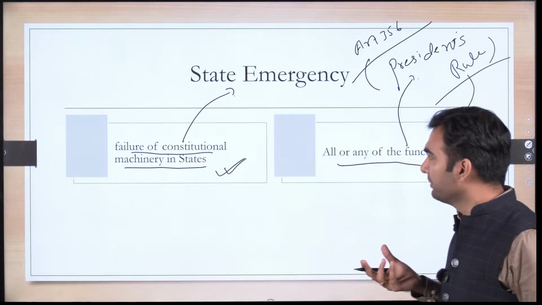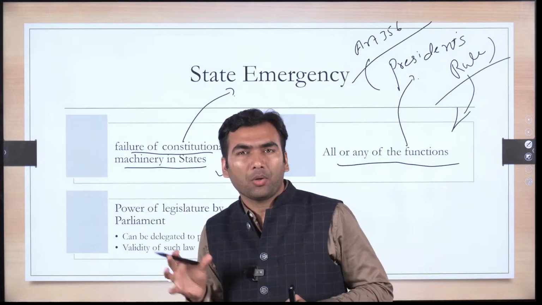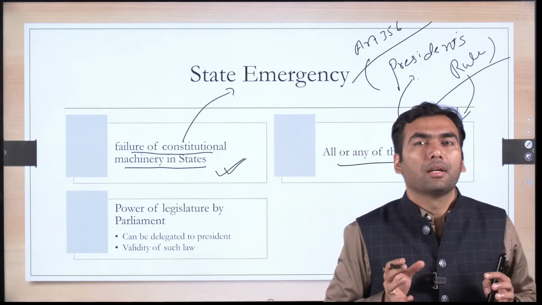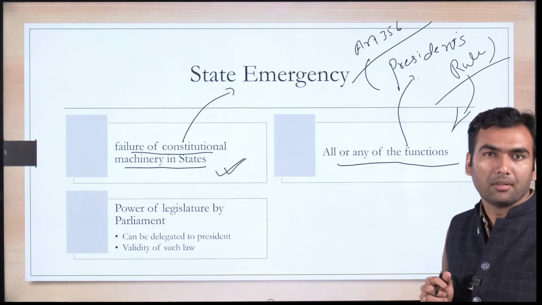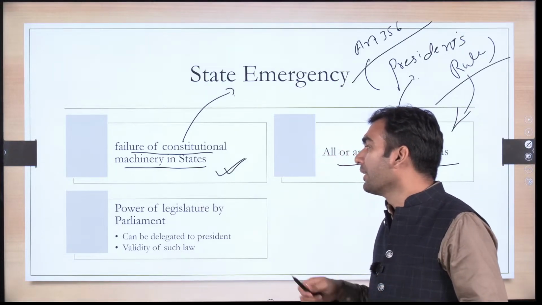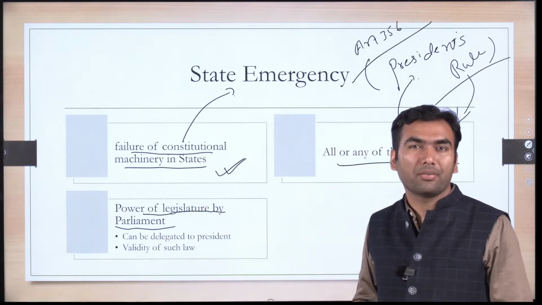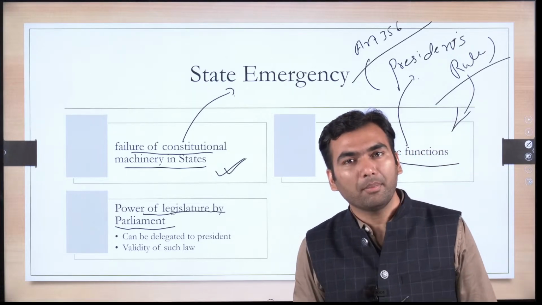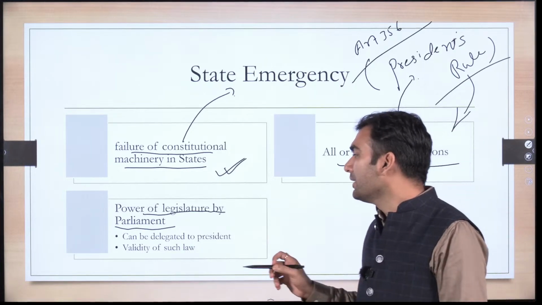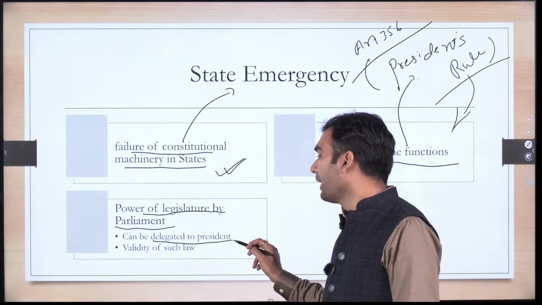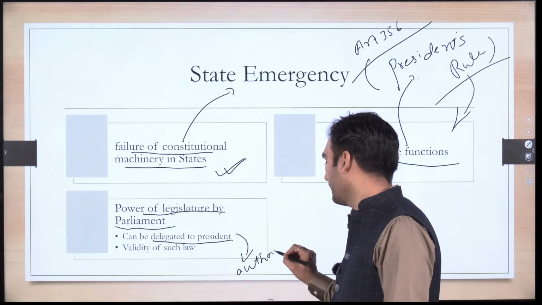The president is part of the executive, so the president will take up the role of the executive functions. What about the legislative function and judicial function? In case of legislative function, the power of legislation is transferred to parliament. But then it is going to be difficult for parliament to make all the laws for various state governments. So a provision has been made in our constitution that such a power can be delegated to the president, and the president can further delegate it to an appropriate authority.